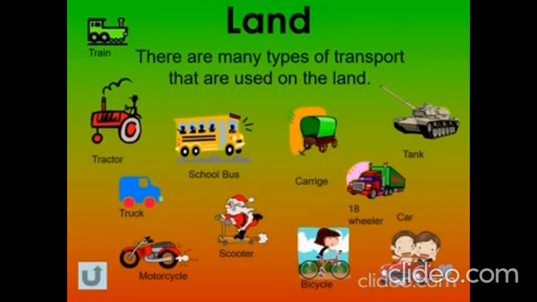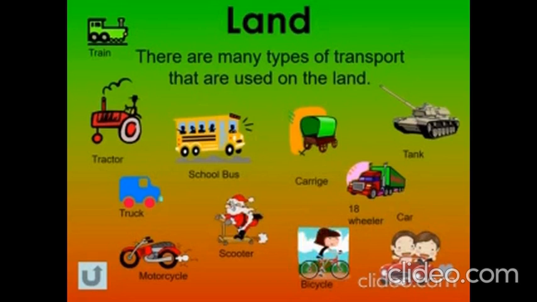The first one that we have is train. The second one is tractor. The third one is school bus. The fourth one is truck. The fifth one is motorcycle. The sixth one is scooter.